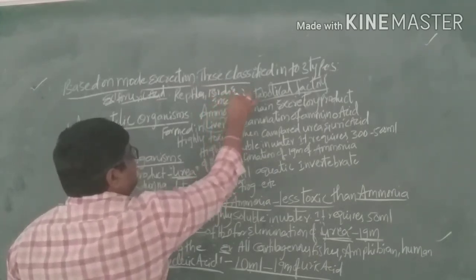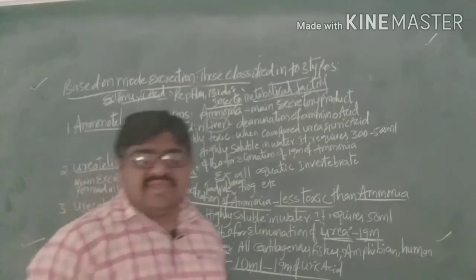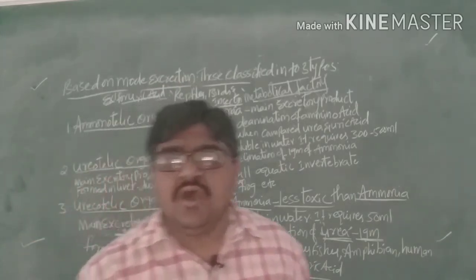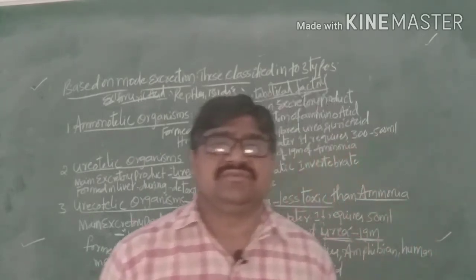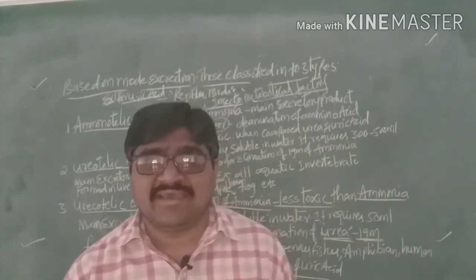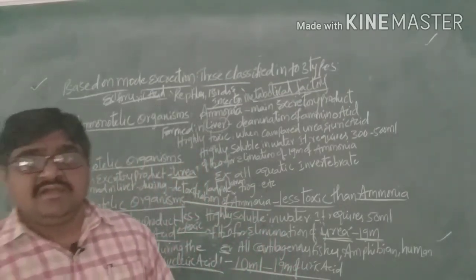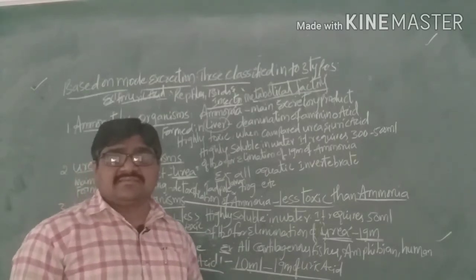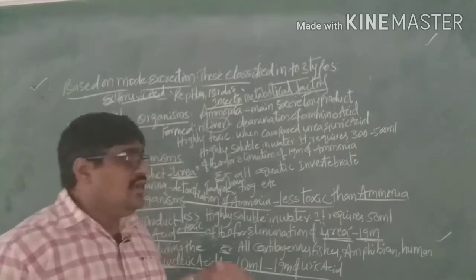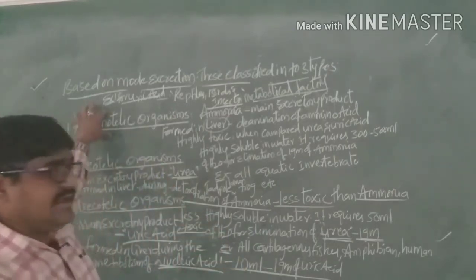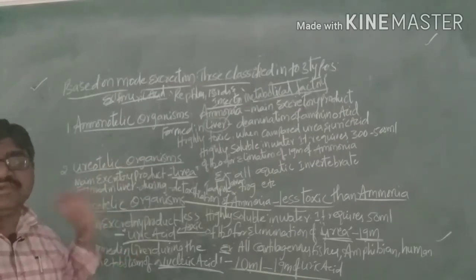In these, the main excretory product is uric acid, so these organisms are called uricotelic organisms. Based on their mode of excretion, organisms are classified mainly into 3 types: ammonotelic, ureotelic, and uricotelic.